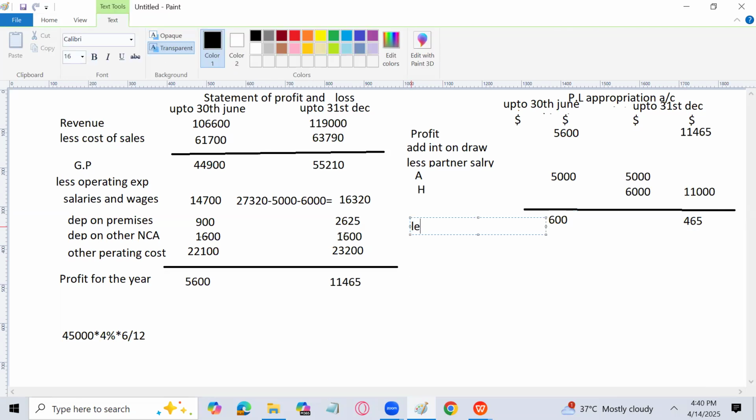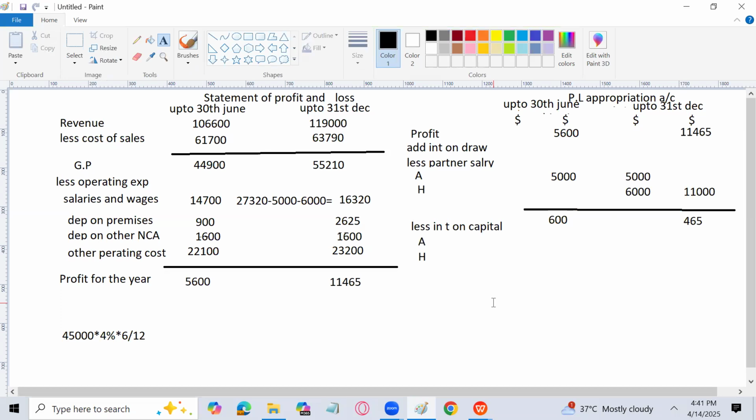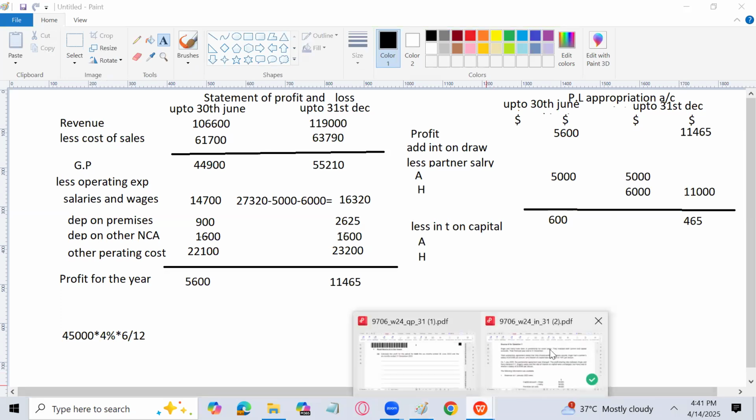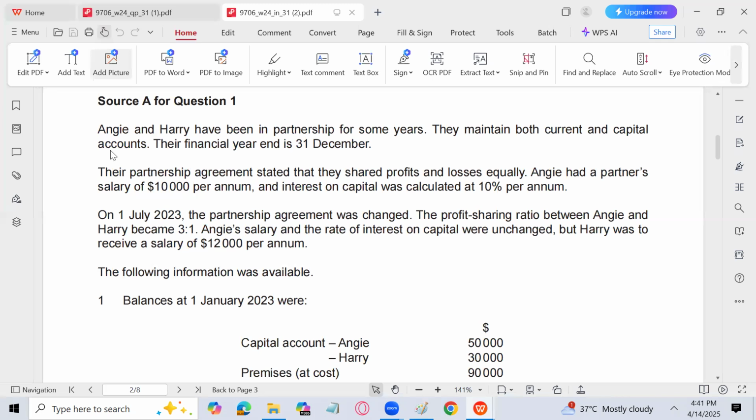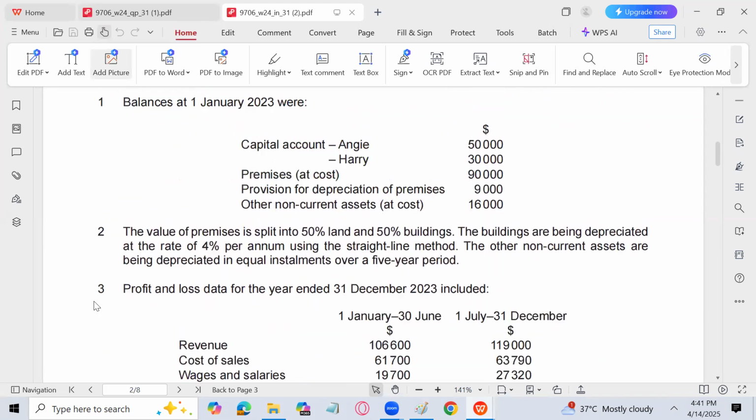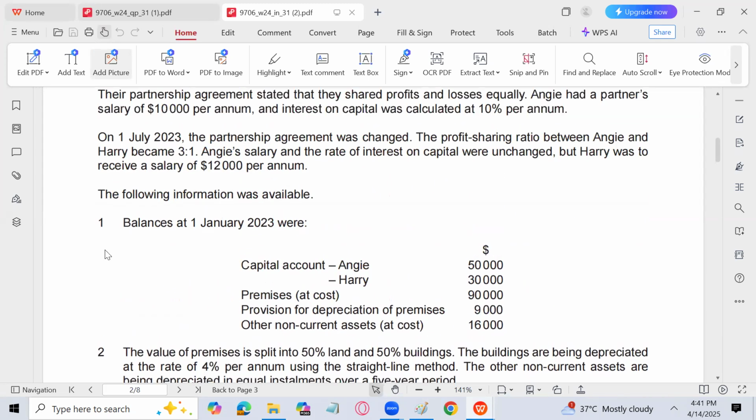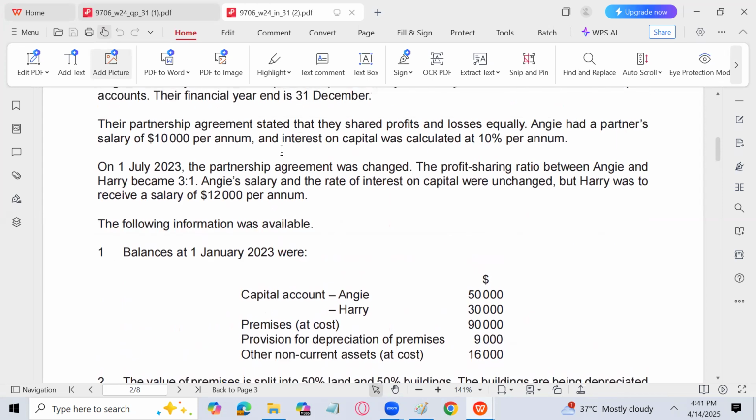Now I have to subtract interest on capital for both partners, for A and for H. That is going to remain the same. He said that the interest on capital percentage is 10% per annum.